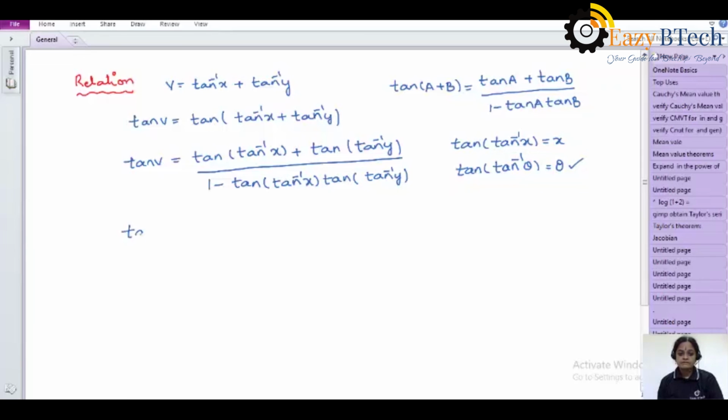Now writing that value, tan v is equal to (x plus y) by (1 minus x into y). Observe this value: (x plus y) by (1 minus xy) is u in the given question. So tan v is equal to u, which is the relation between u and v when u and v are functionally dependent. Okay students.